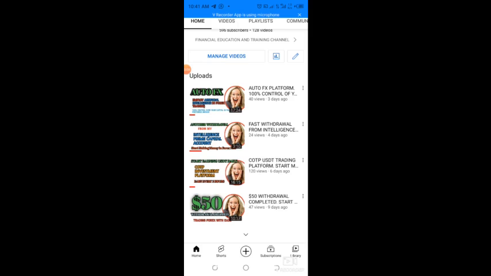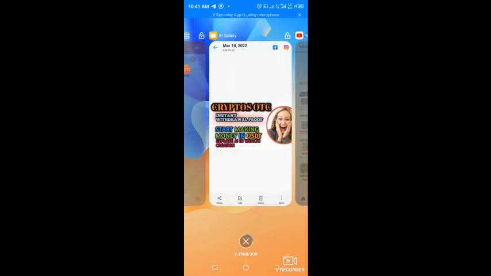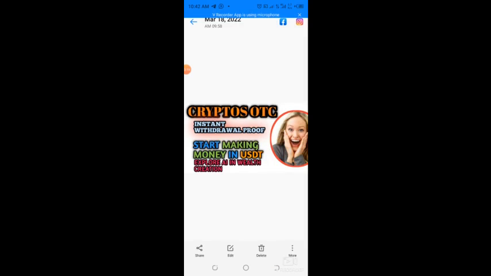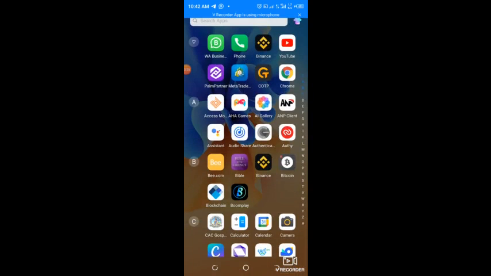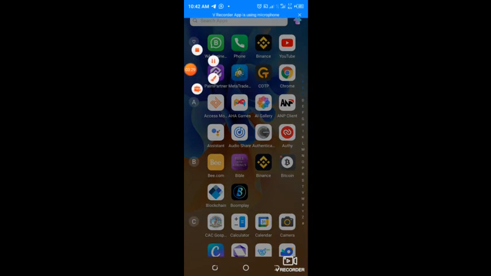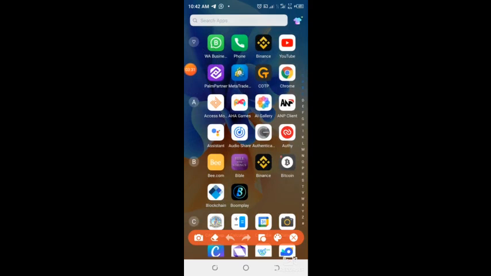Once again, what we are sharing today is cryptos OTC, cryptos over the counter platform. Instant withdrawal proof, start making money in USDT, explore AI in wealth creation. For that reason, let me take you to the platform directly. So this is the app here. Let me show you how it looks like. So this is the app here. So I click on it.